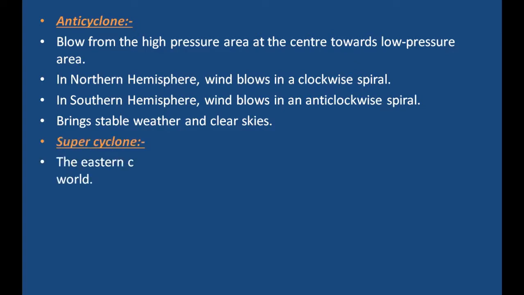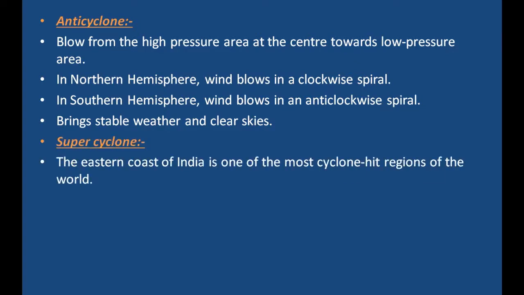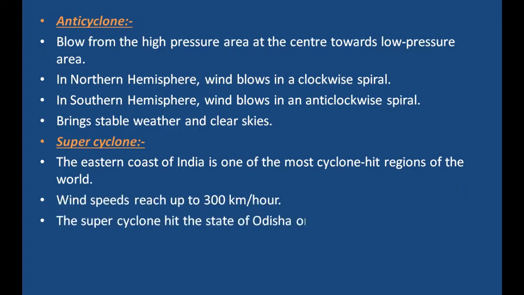The third one is supercyclone. The eastern coast of India is one of the most cyclone-hit regions of the world. Supercyclone wind speed here reaches up to 300 km per hour. The supercyclone hit the state of Odisha on 28th of October 1999.